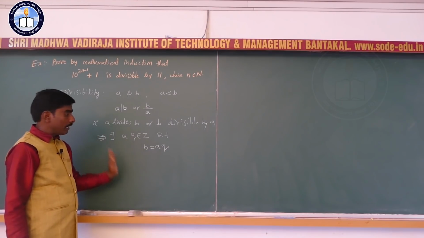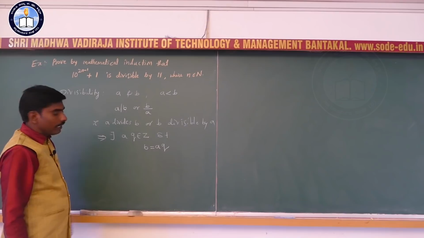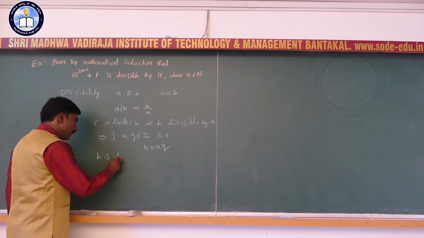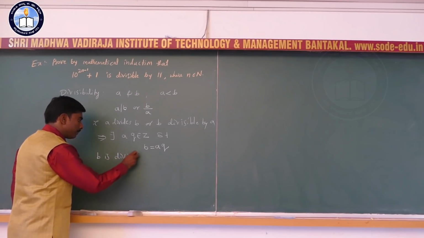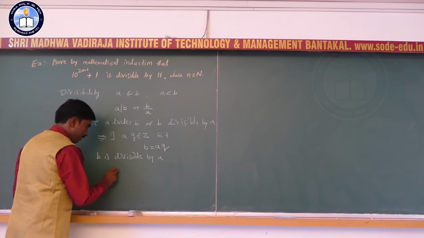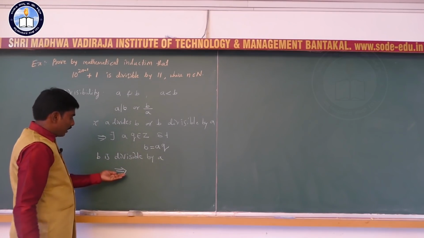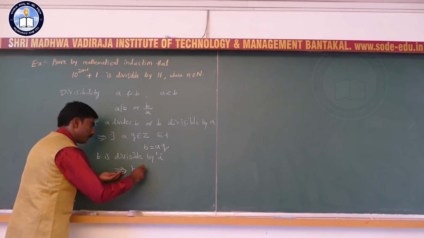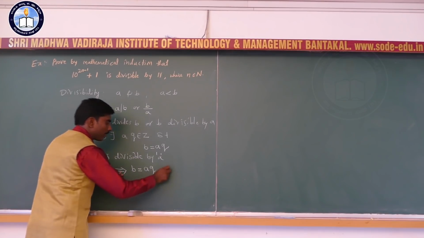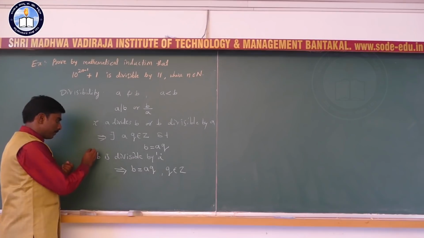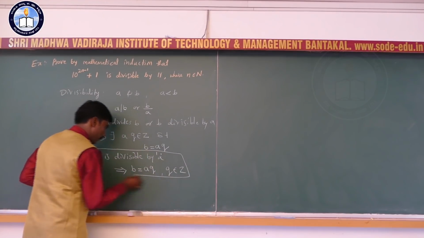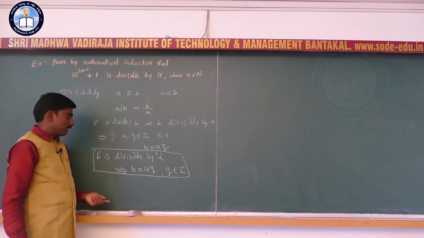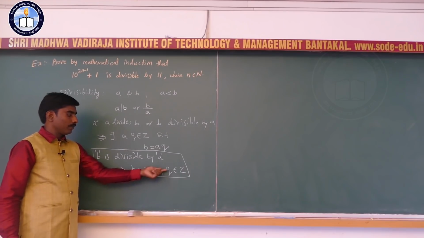Please keep in mind, if B is divisible by A, then this implies that B equal to A into Q, where Q is an integer. Please remember this statement.